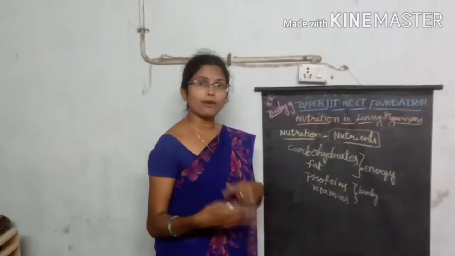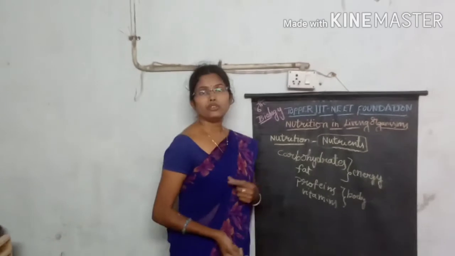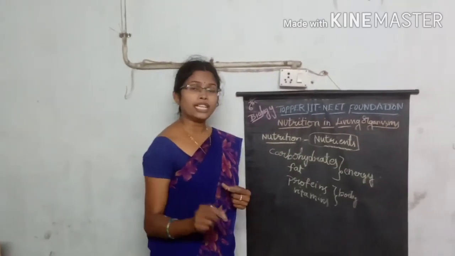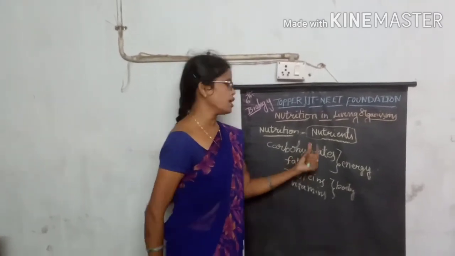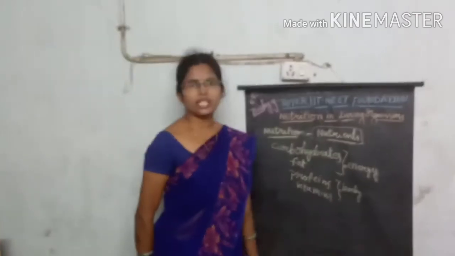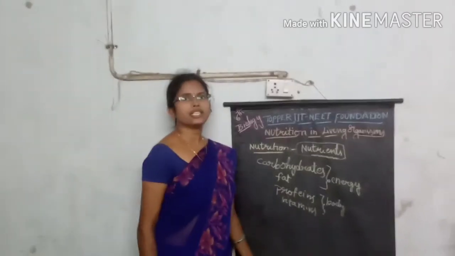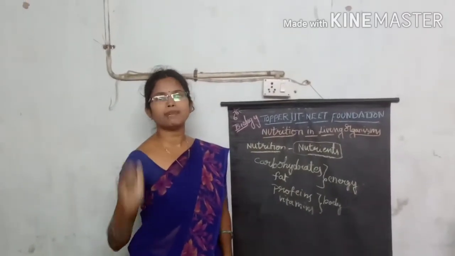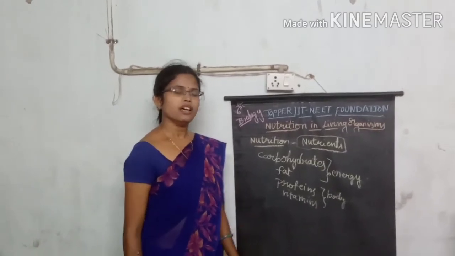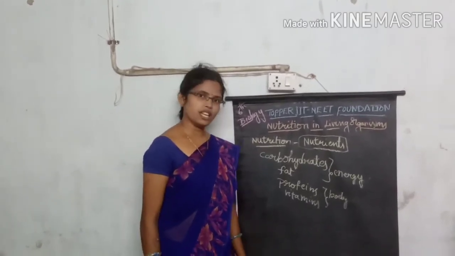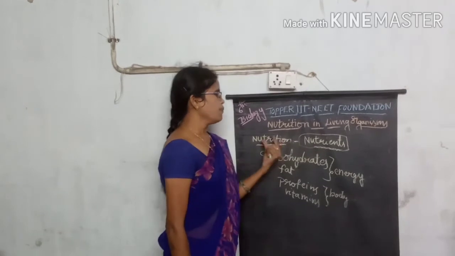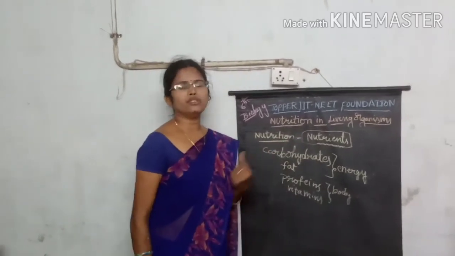So the total process is called nutrition, and the materials taken by the organisms are called nutrients. Complex materials are converted into simple forms in the process of digestion. So this is about nutrition.